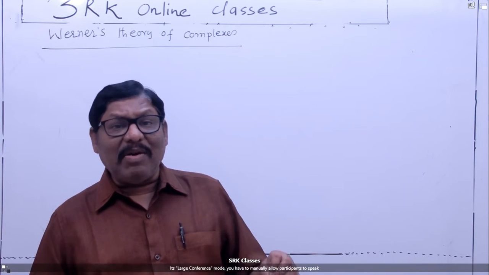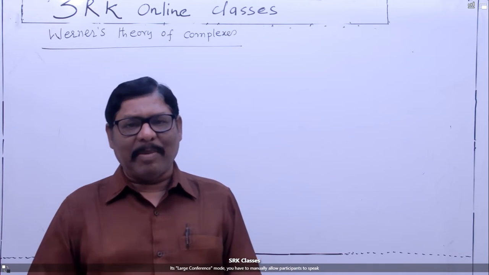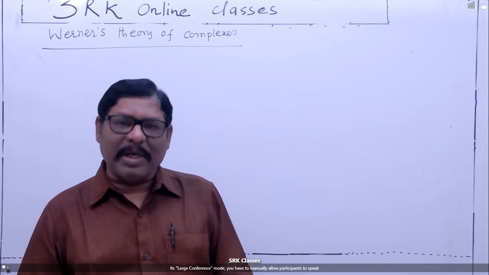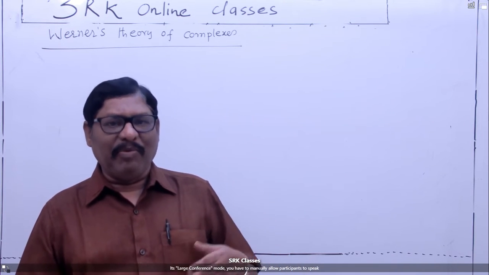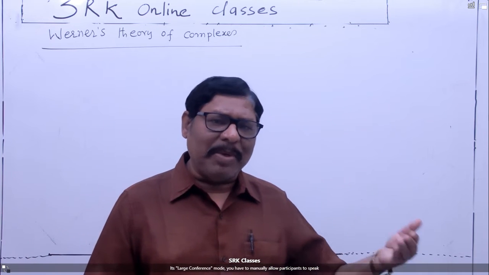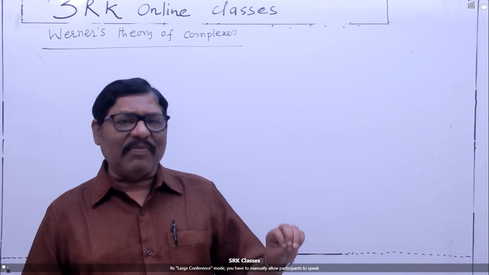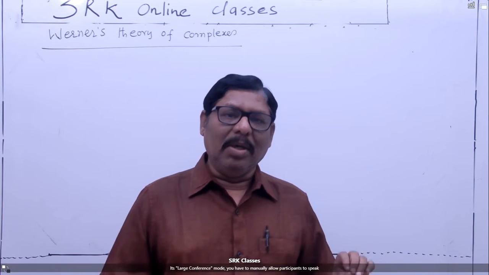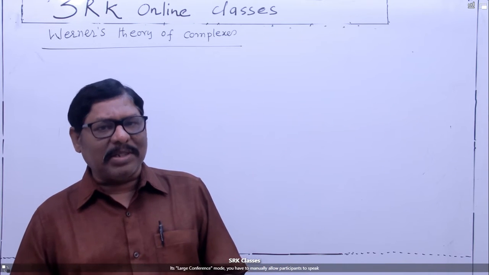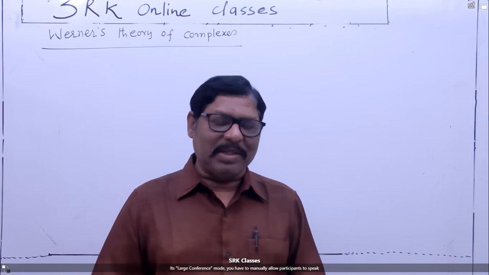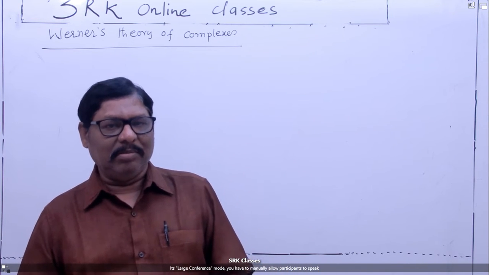Werner was the first scientist who prepared cobalt complexes in the laboratory. Therefore, all such complexes are generally called Werner complexes. I repeat once again, before Werner, complex compounds were extracted from natural sources, and Werner was the first scientist who prepared cobalt complexes in the laboratory. Werner is considered the father of coordination chemistry.